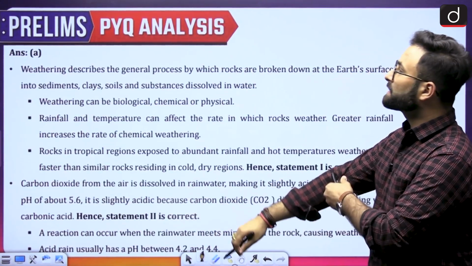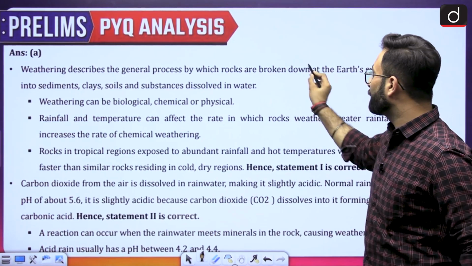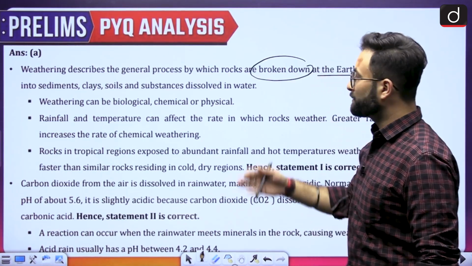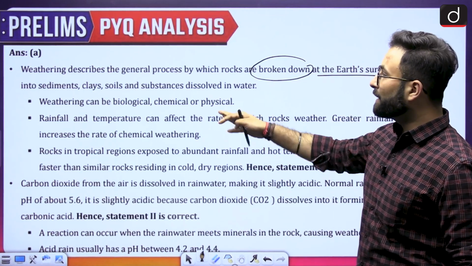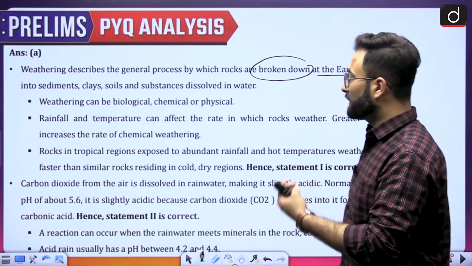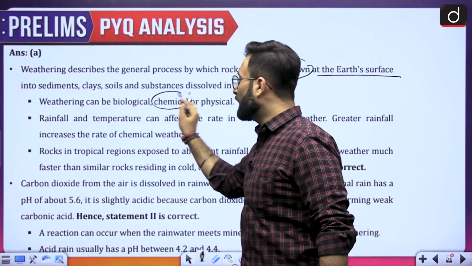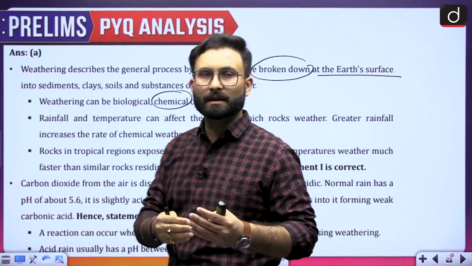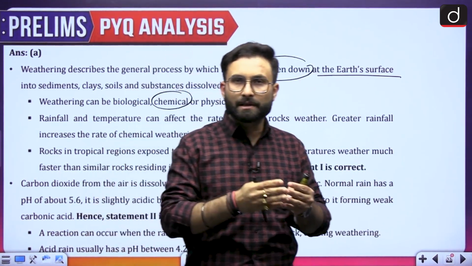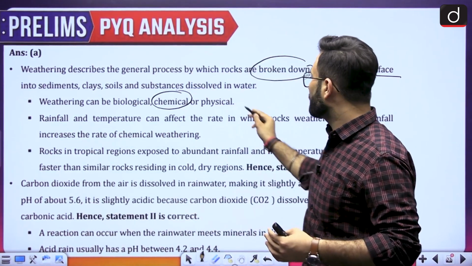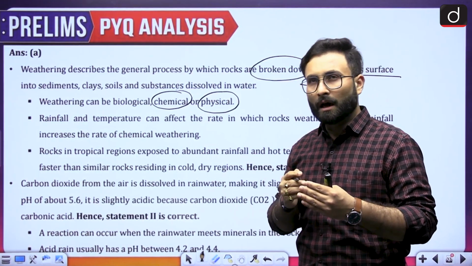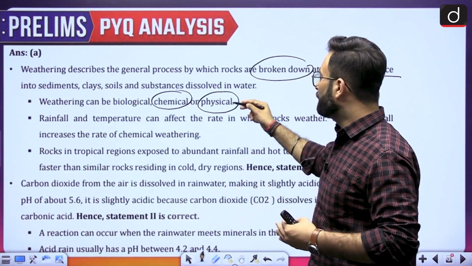Here you can see weathering describes the general process by which the rocks are broken down at the earth's surface into sediments, clay, soil, and substances dissolved in the water. Weathering can be biological, chemical, or physical. Right now what we are talking about is chemical weathering. When we talk about biological weathering, you know that there are various plants, lichens, and mosses, which lead to the weathering. Coming to physical weathering, that is the erosion because of the wind, rivers etc. That is your physical erosion, okay.